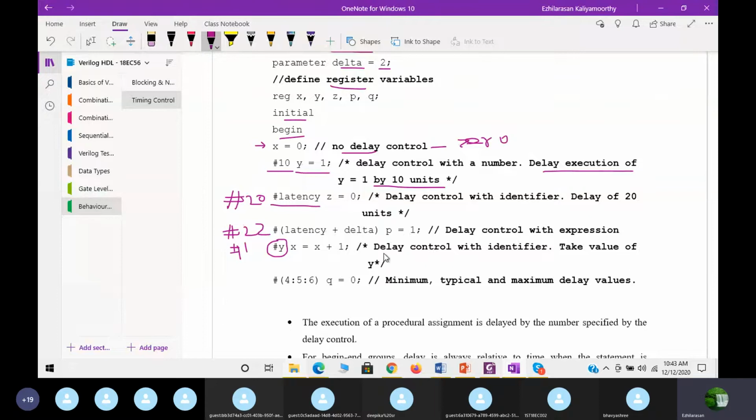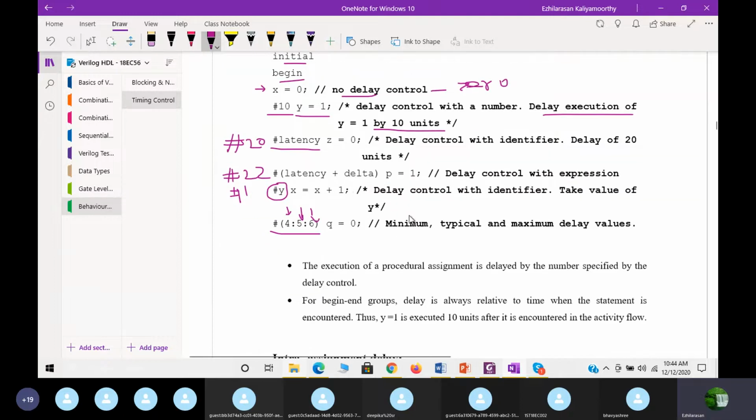Next you see, as we said, we can use minimum, typical and maximum delay values also. See here, this 4 indicates minimum, 5 indicates typical delay, and 6 indicates maximum delay value, then Q is equal to 0. So how does the execution of this procedural assignment get delayed by the number specified by the delay control?